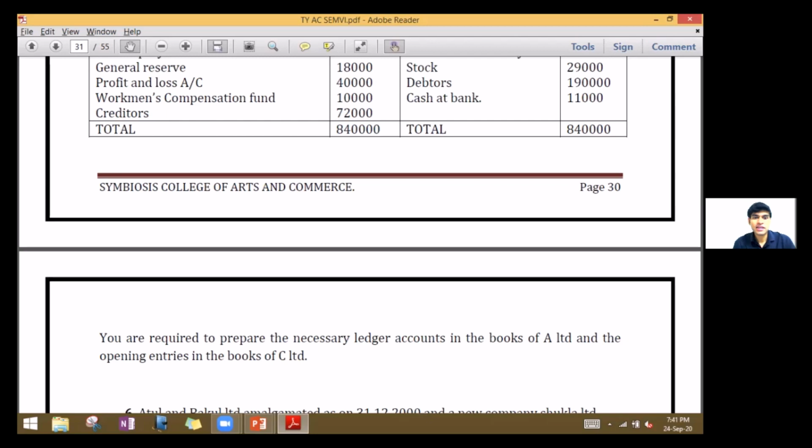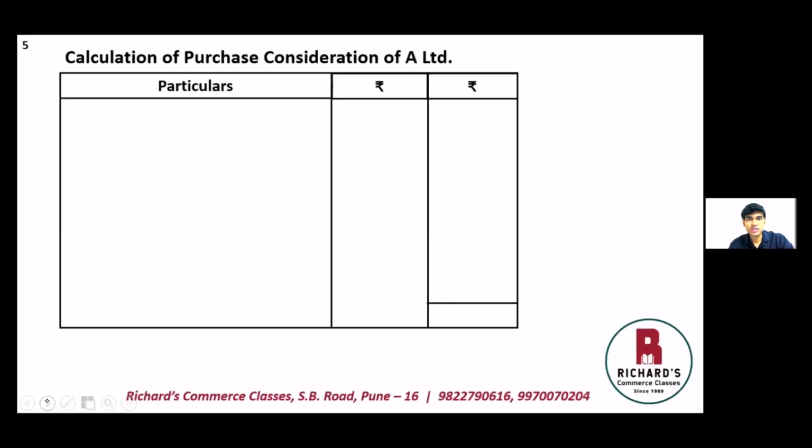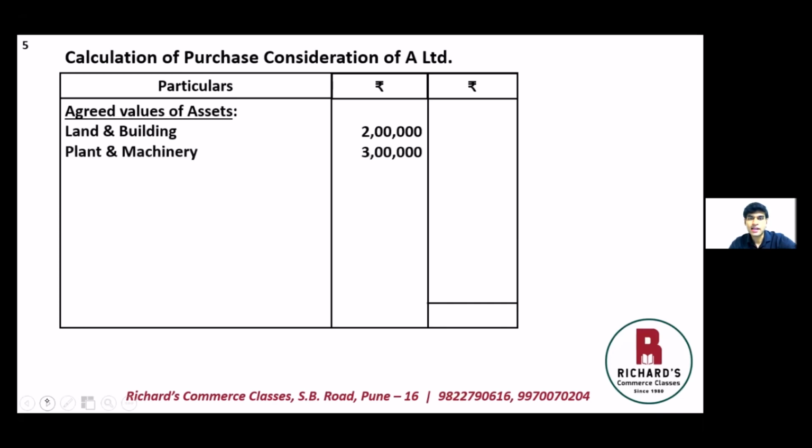So the first step will be calculation of purchase consideration. So let us calculate purchase consideration of A Limited. Now it is said that C Limited took all the assets of A Limited at book values and creditors of A Limited. So looking at the balance sheet, let us take agreed value of assets. The first one, land and building, 2 lakhs. The next is plant and machinery, 3 lakhs. Then we have furniture, that is 20,000.